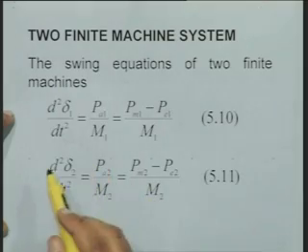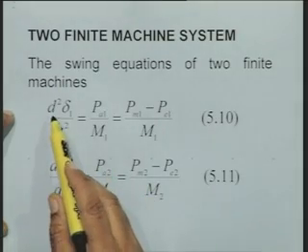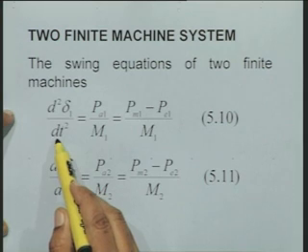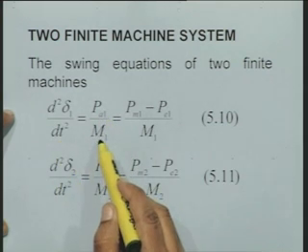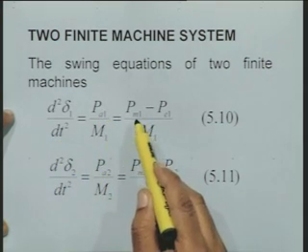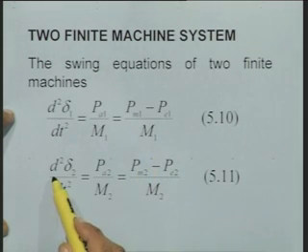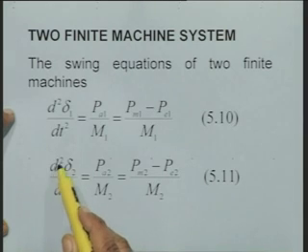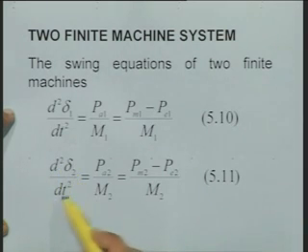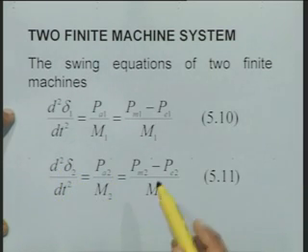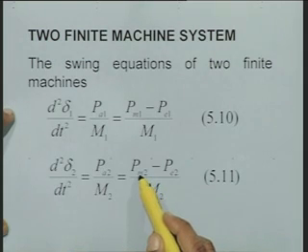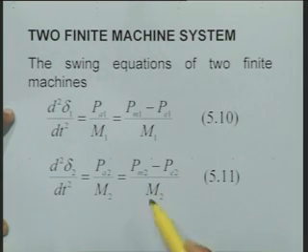We take the swing equation of machine 1, d2 delta 1 by dt2 equal to Pa1 by m1, that is Pm1 minus Pe1 by m1. Then we take the swing equation of the second machine, d2 delta 2 by dt2 equal to Pa2 by m2, that is Pa2 is Pm2 minus Pe2 upon m2.